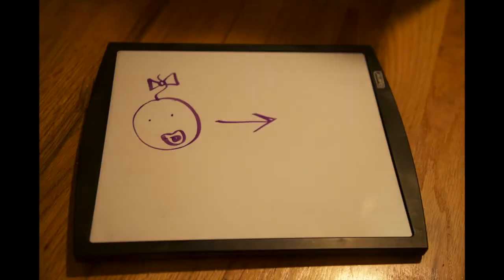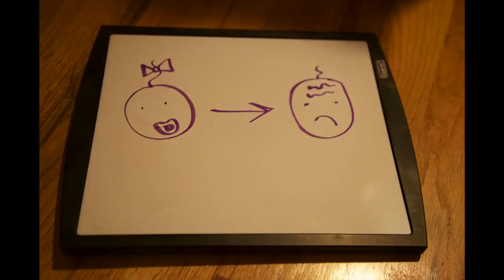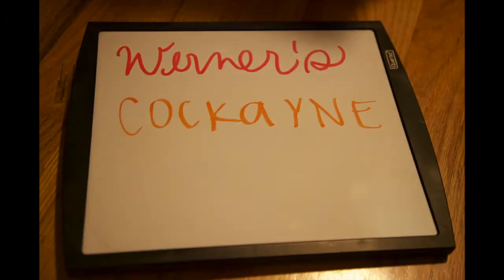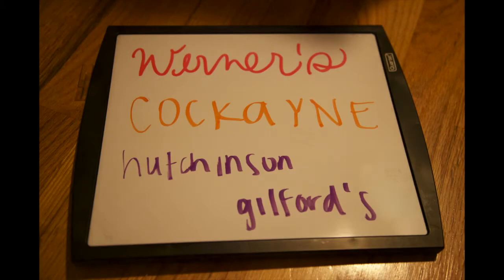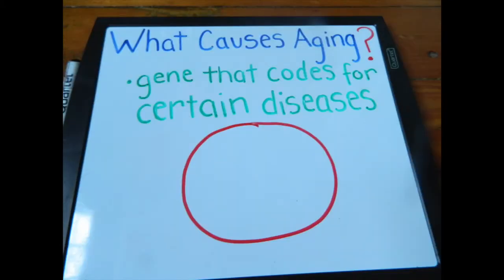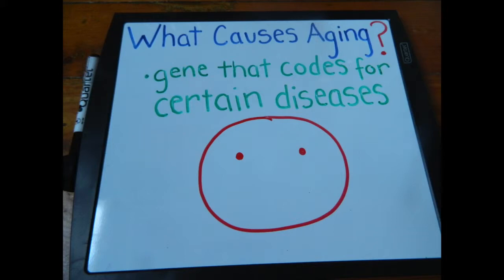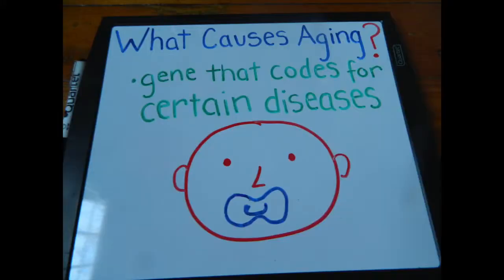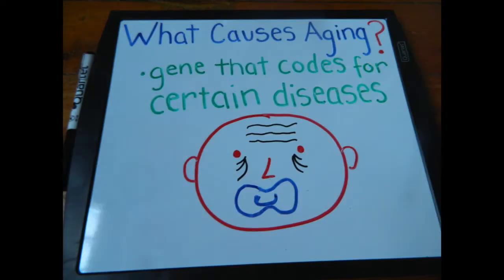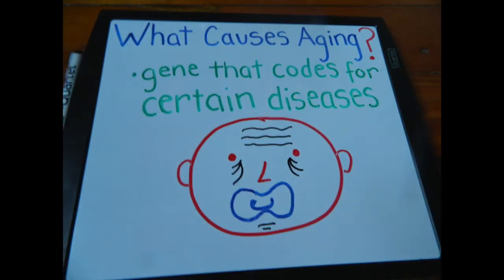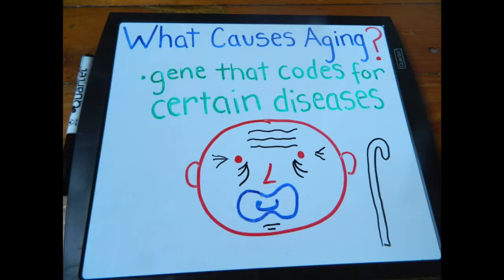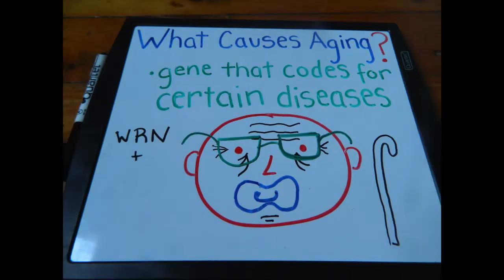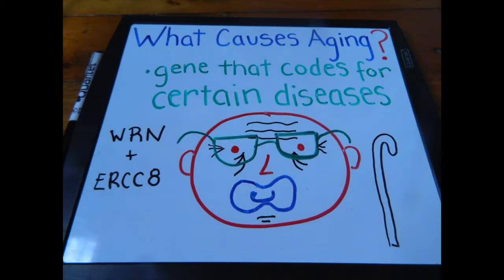Some diseases actually cause the symptoms of aging instead of just shortening lifespan. There are several diseases that cause premature aging, such as Werner syndrome, Cockayne syndrome, and Hutchinson-Gilford syndrome. Werner syndrome is caused by defects in the WRN gene, which disrupts the normal production of DNA helicase and therefore the transcription and DNA repair processes. Cockayne syndrome is caused by a gene involved with transcription and DNA repair as well, a gene called ERCC8. Hutchinson-Gilford syndrome differs slightly in that it is associated with the LMNA gene, which codes for components of the lamina, a layer of the inner nuclear membrane.